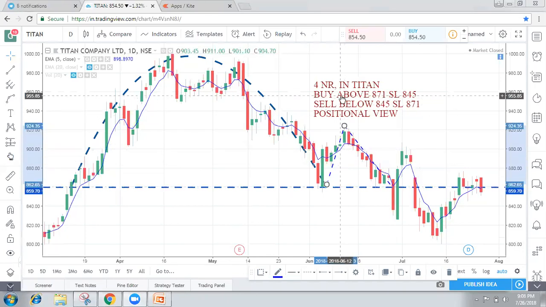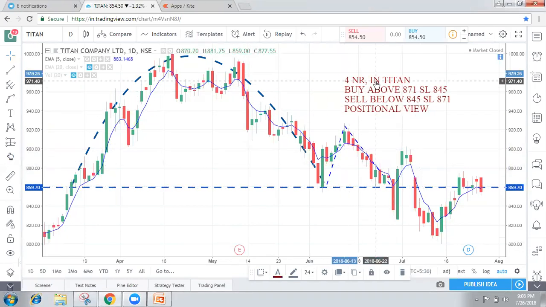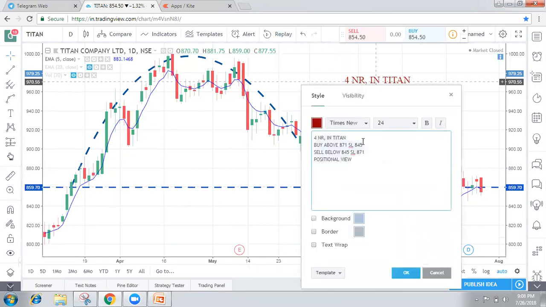Okay, we will change it here again. Titan. What is cup and handle? Cup and handle formation.